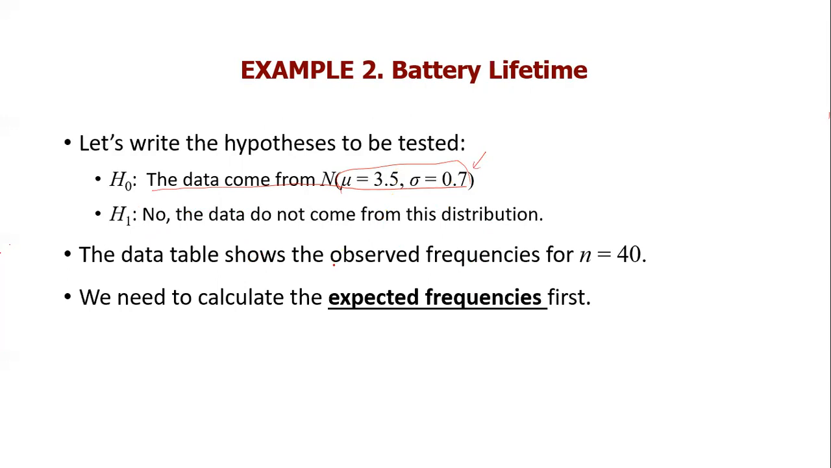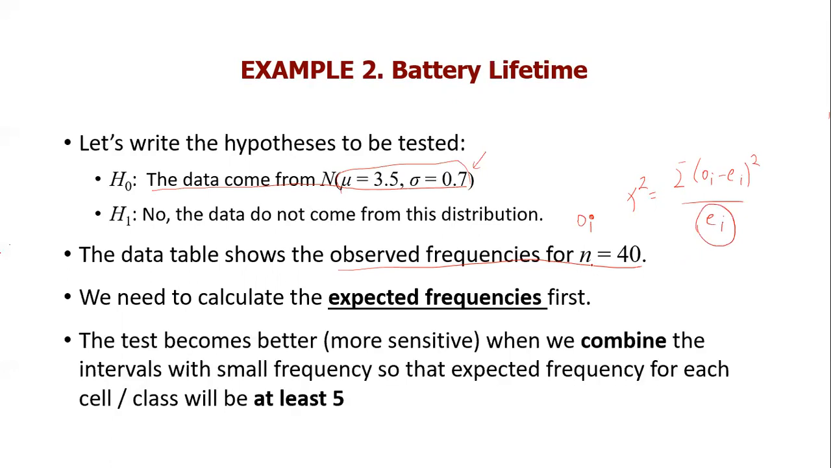The data shows the observed frequencies for n equal to 40. These are the O_i. Remember, I will calculate chi-squared as the sum of (O_i minus E_i) squared divided by E_i. So what I need is the expected frequencies.